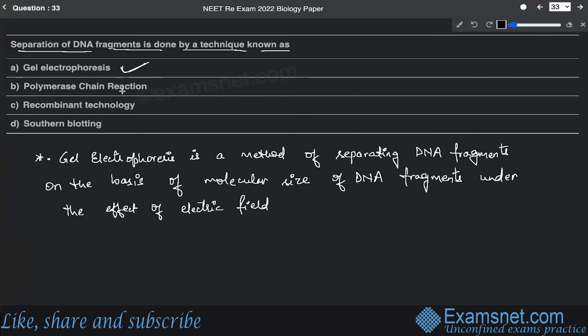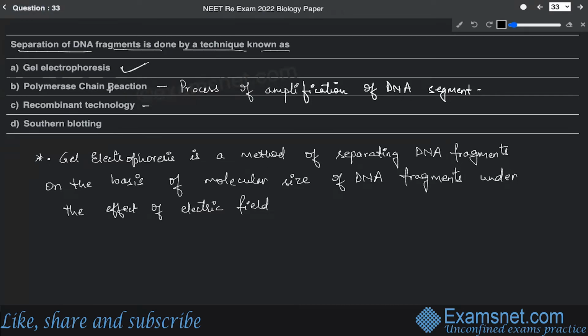All right. While the other options that have been given, polymerase chain reaction, is basically a process of amplifying DNA fragments. That means if you need to make multiple copies of a certain DNA segment, then that process will be used. So PCR is called amplification, a process of amplification of a DNA segment or fragment. All right. Then recombinant technology.